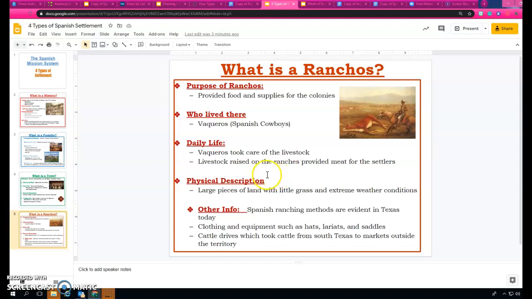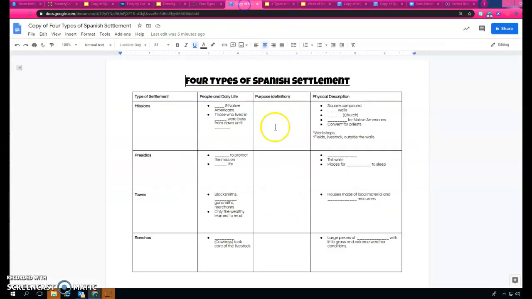Cattle drives, which took cattle from South Texas to markets outside of the territory. So they would drive the cattle north into Kansas City, Abilene, Kansas, Dodge City, places like that, and then sell them to the eastern markets, which we will talk about later as well this year. So this information for ranchos can be put in down here. All right, very important type of settlement. And these are the 4 types of settlements: missions, presidios, towns, and ranchos.